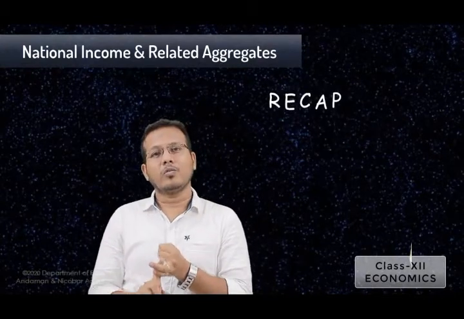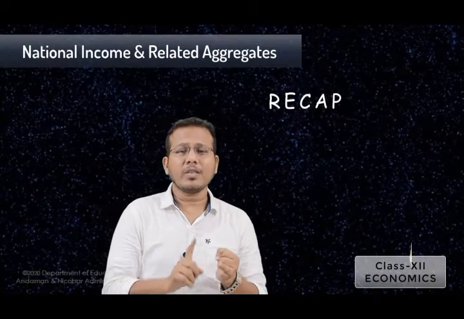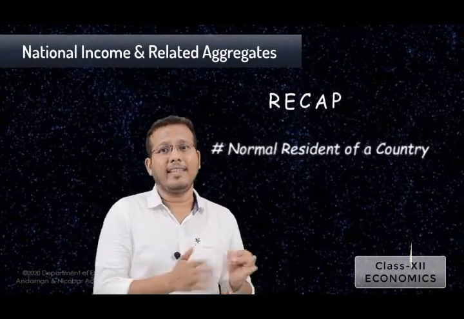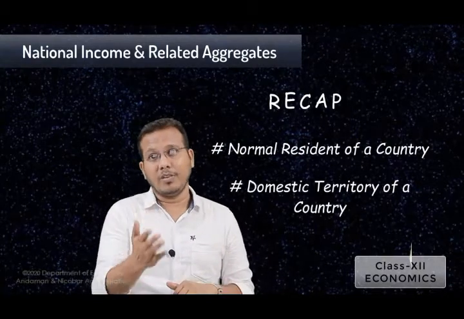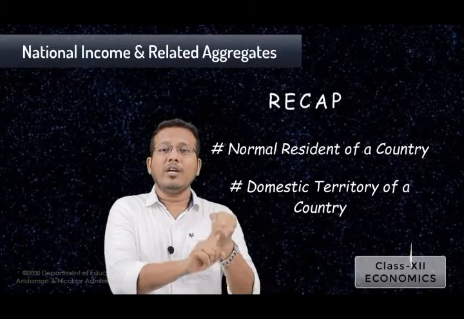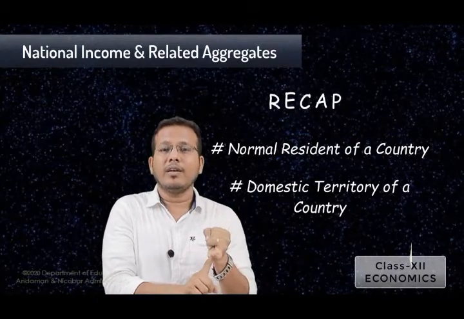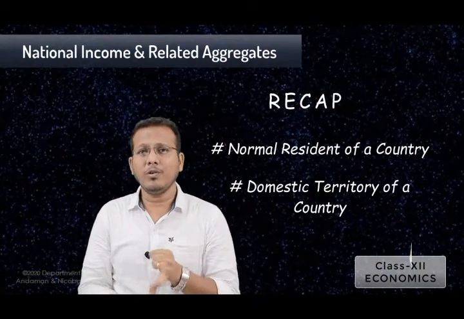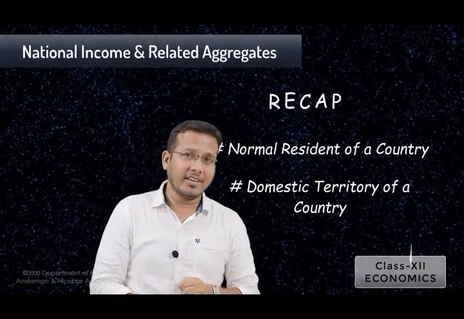So students, so far we have seen two concepts, the normal resident of a country and the domestic territory. Once again, I want to remind you: the normal resident means those people or institutions which reside in our country for more than one year and whose economic interest lies in our country.